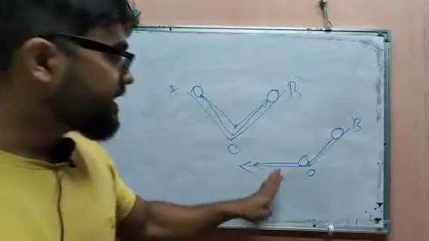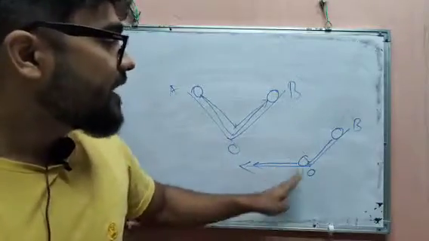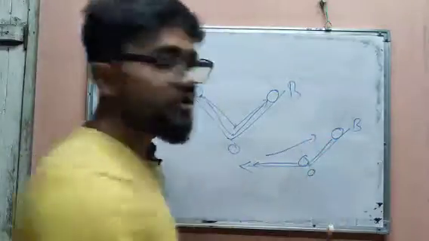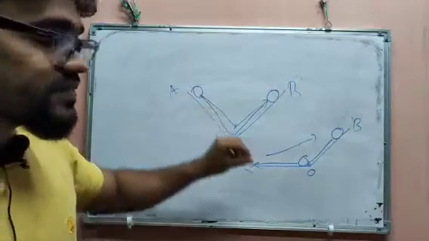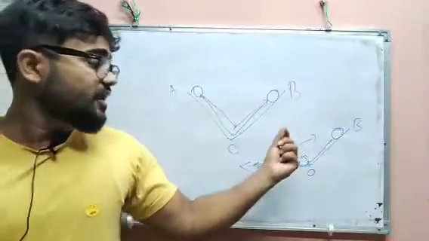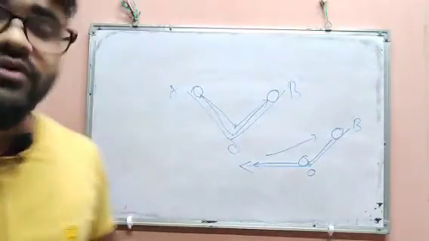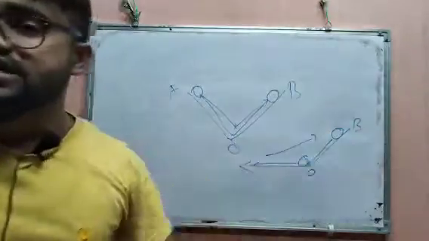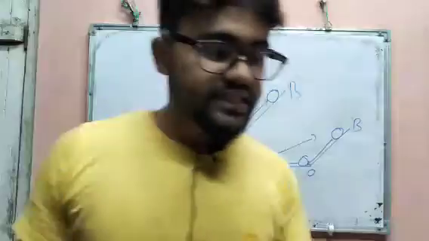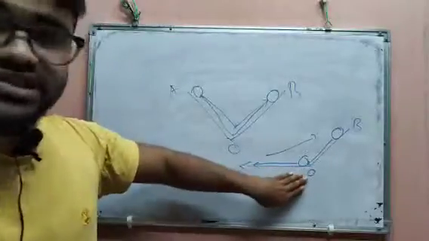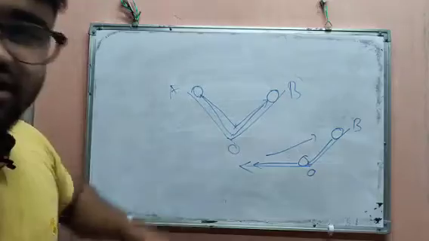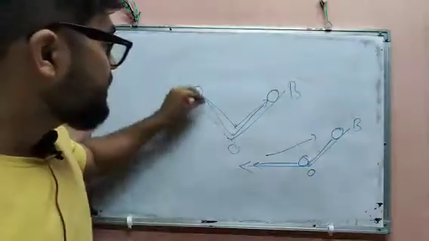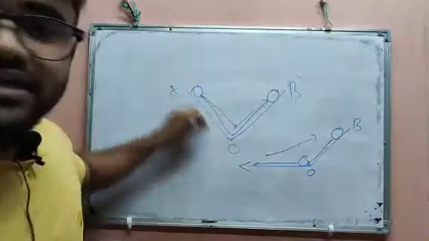Okay, but in this case the ball may not return. Why? Because there is not any sufficient height. Since there is not any height, the ball will not get any extra force to come back to the original position. So that means what? If you do not change the position, or if you do not change this angle, then what will happen? The ball will remain moving that way.